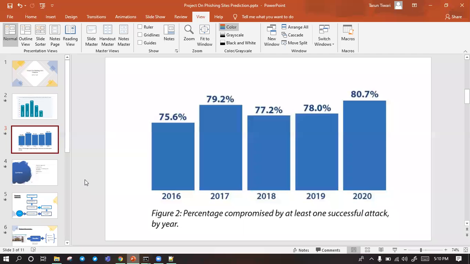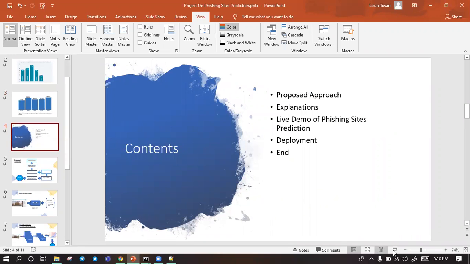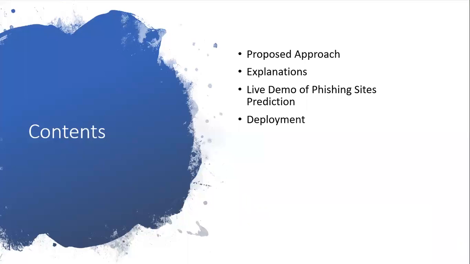So this is my presentation. Let me show you my presentation. The contents are: first purpose and approach, then explanation, then live demo of phishing sites prediction, deployment, then end.